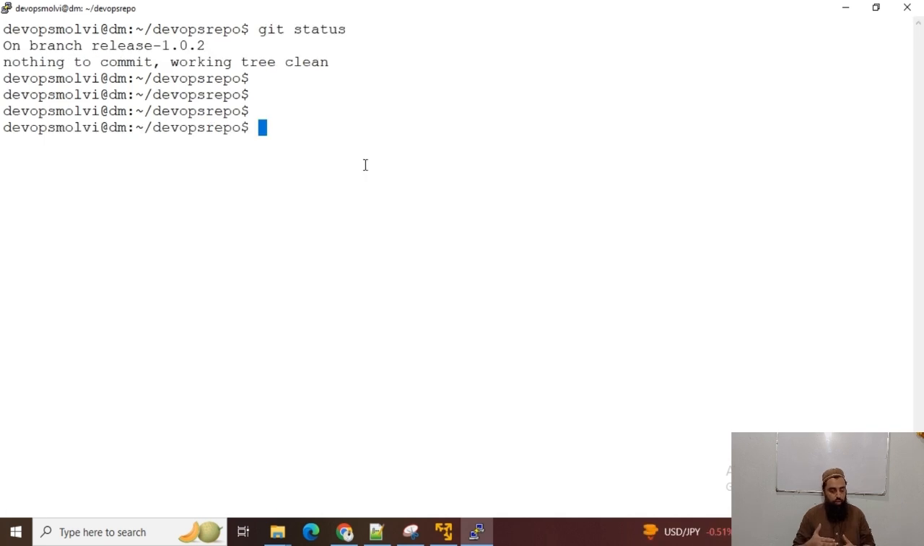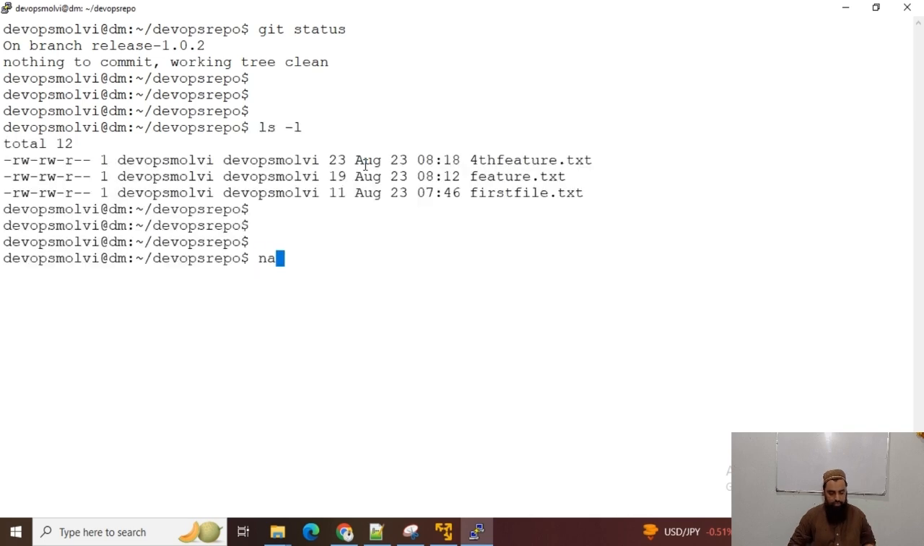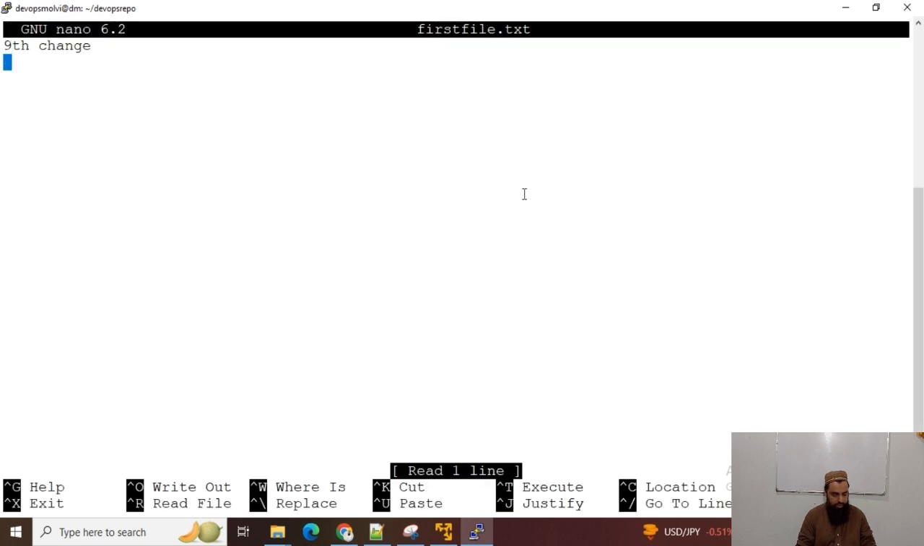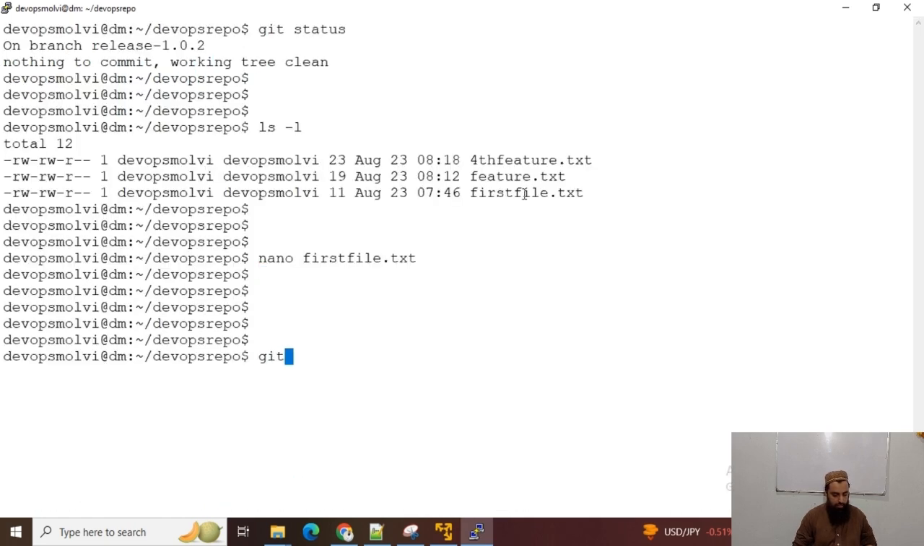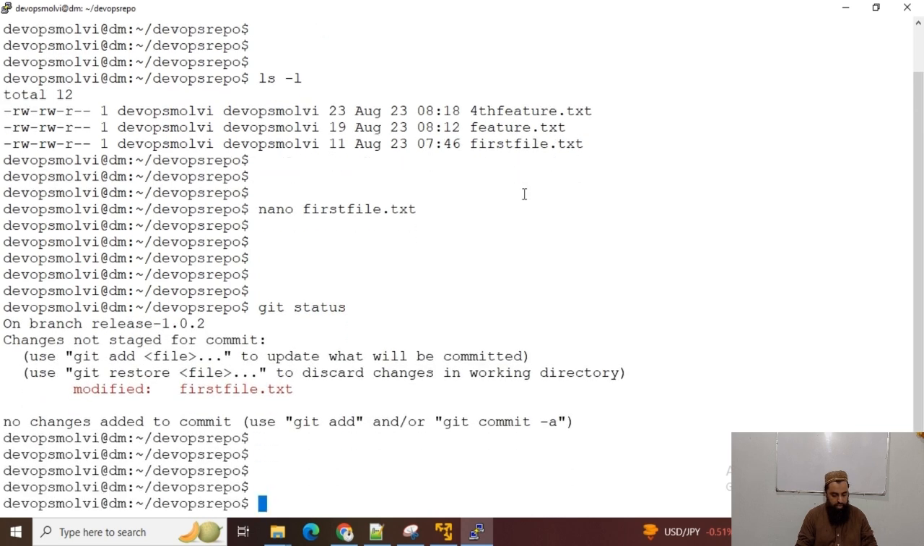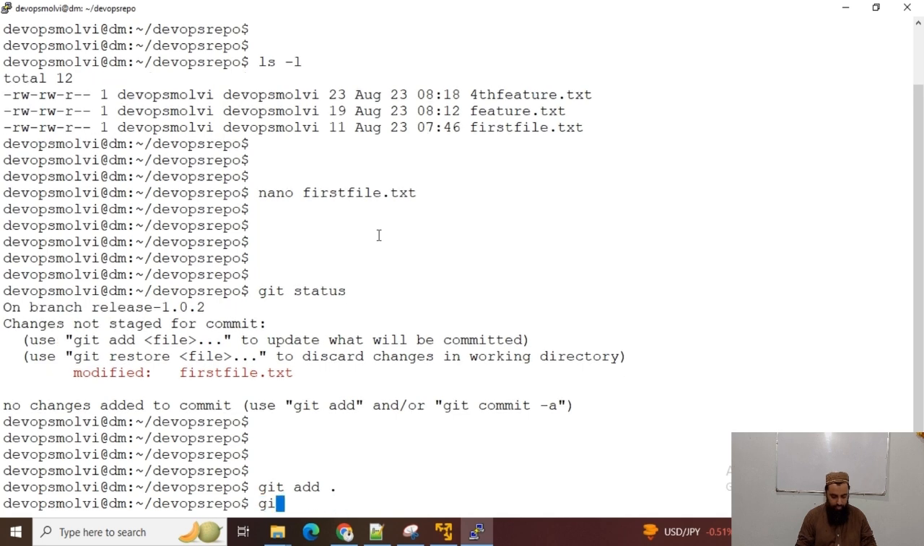Now for instance, if I want to revert any other commit, then I can nano first file.txt, and just to test the commit revert, I modify it. I want to see git status, and this file has been modified. Now git add and git commit -m, I will revert it later.